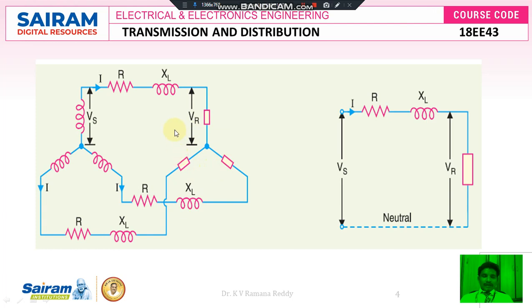While finding the line inductive reactance and line capacitive reactance per unit centimeter of the conductor for the given length of the transmission line, in a three phase system there are three conductors with respect to neutral. For example, if you take R with respect to neutral, Y with respect to neutral and B with respect to neutral, it is difficult to find the unknown parameters of the transmission line constants like inductive reactance, capacitive reactance and line resistance per unit centimeter of the conductor.